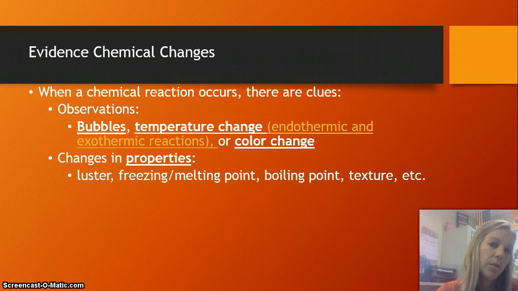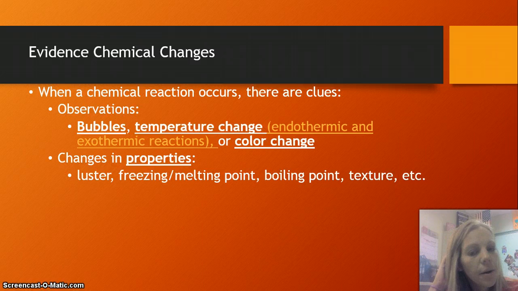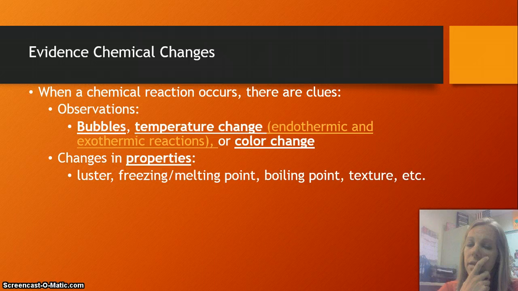When you observe a chemical change, you might observe some things. These are clues, indicators that what you're observing is a chemical reaction. Some things might be bubbles. Bubbles usually show that there's a release of gas. And then another change would be temperature change.